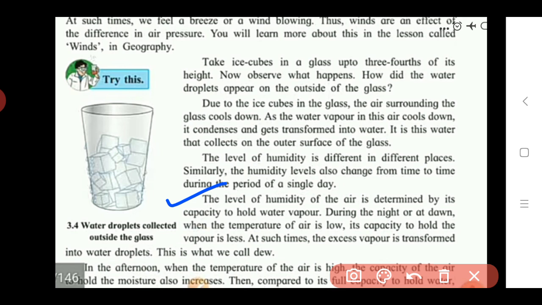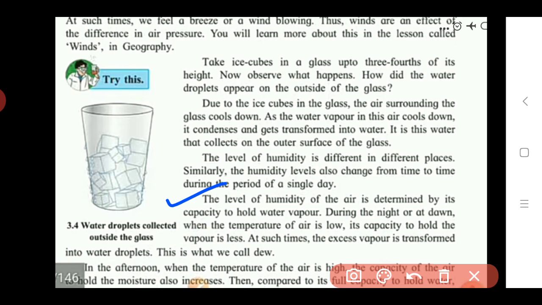During the night or at dawn, the temperature of the air is low. Why? Because there is no sunlight. So due to this, the temperature of that air is very low, and its capacity to hold the vapor is less. So during night time or at dawn, the capacity of holding water vapors in the air is very low. At such time, the excess of vapor is transformed into water droplets.